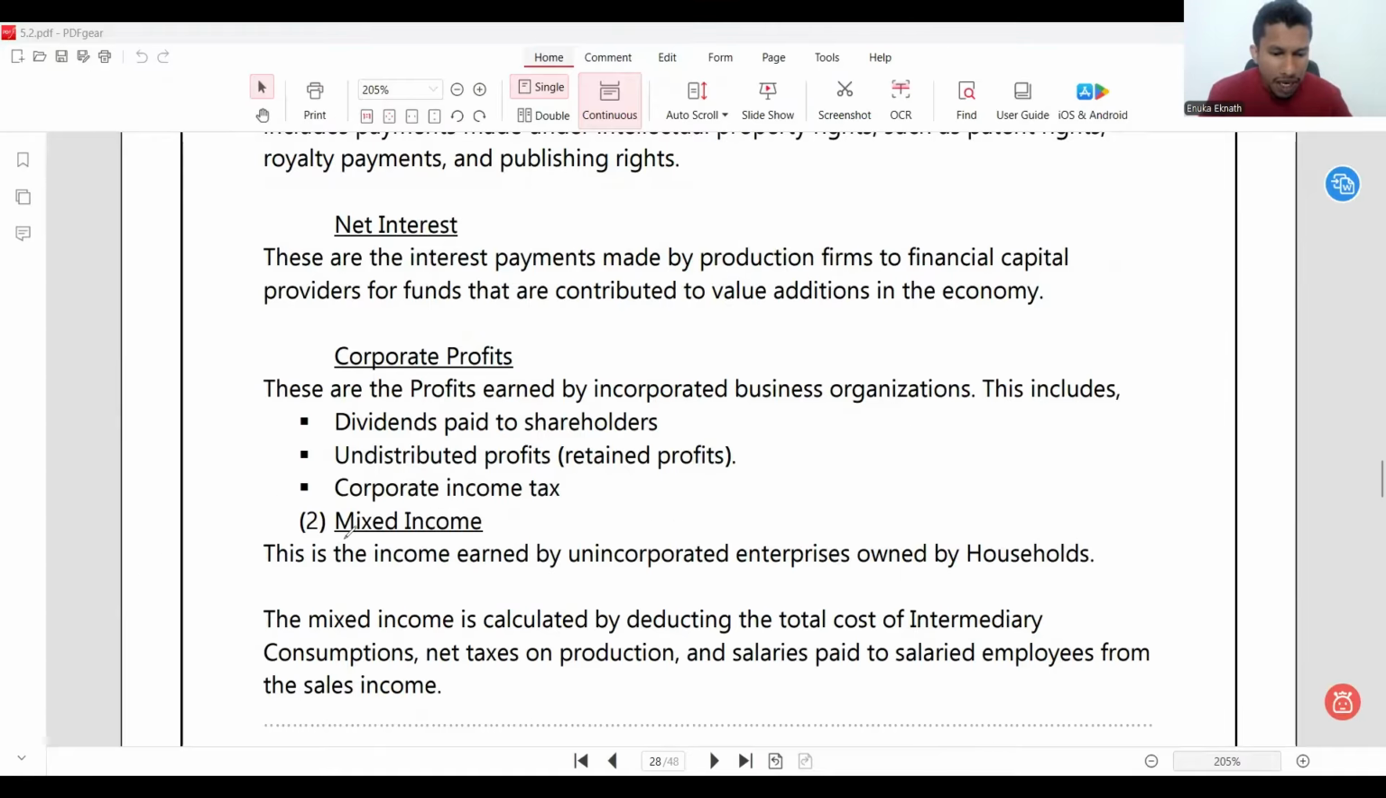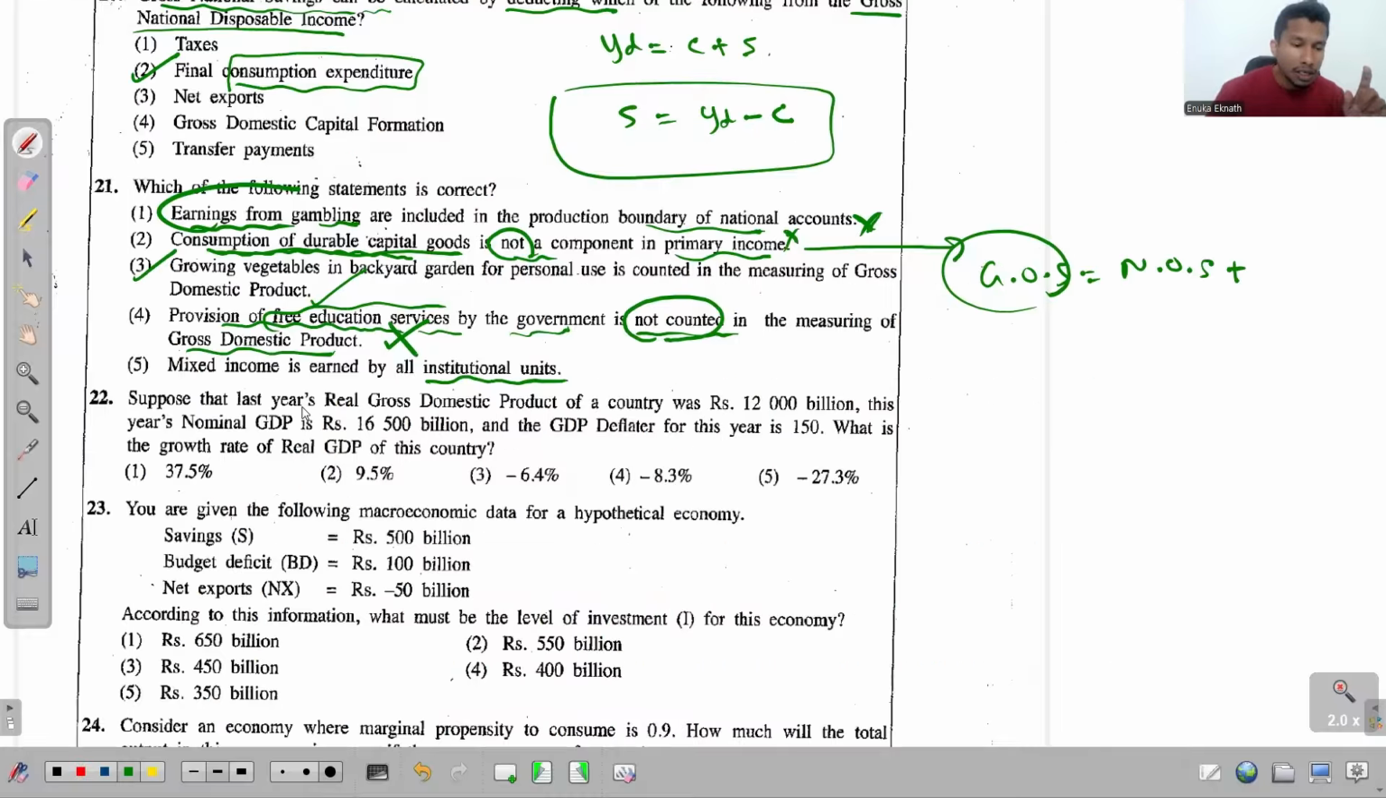See, mixed income, this is the income earned by unincorporated enterprises owned by households. Unincorporated enterprises owned by households. But the statement says mixed income is earned by all institutional units, which is wrong. Right. Then the answer for this question 21 is the third one.